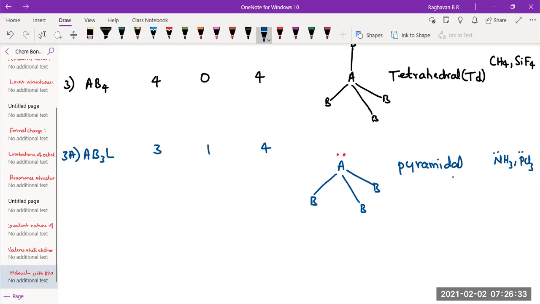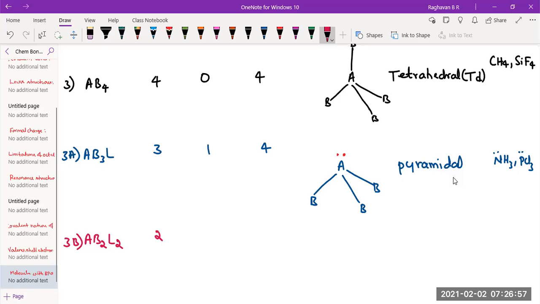We shall take the next category, that is 3B. There can be one more bond pair becoming lone pair. If one more bond pair in the same geometry becomes lone pair, the molecule can be represented as AB2L2. How many bond pair now? 2.